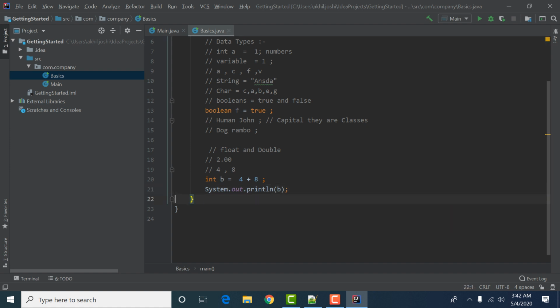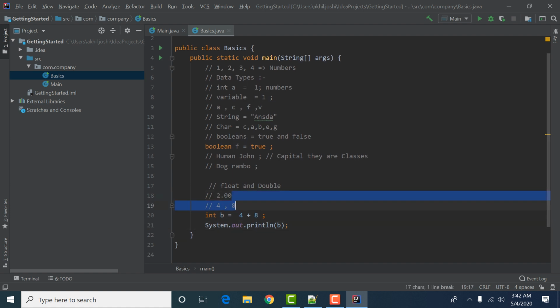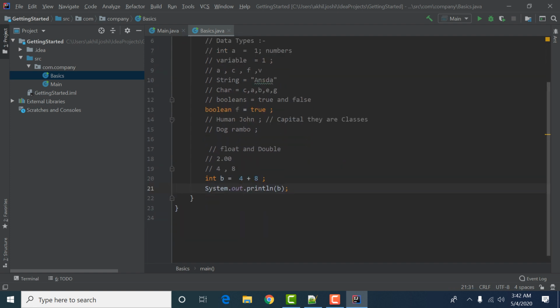I will explain this whole concept of what these things are doing right now, so don't worry. First of all, we have to print this value. Print means we have to view what b actually consists of.